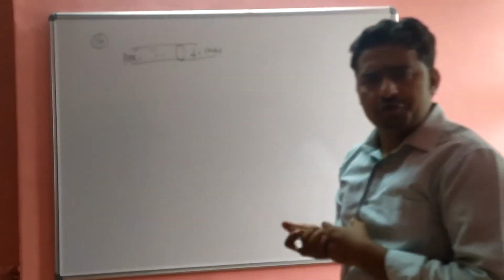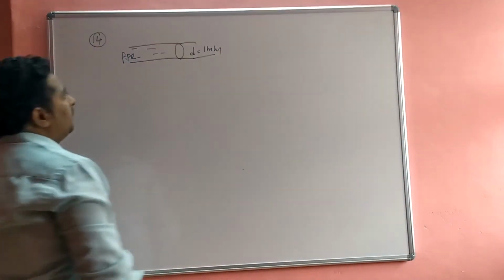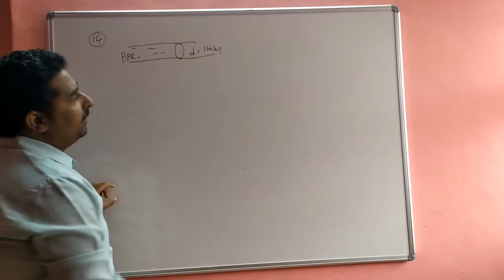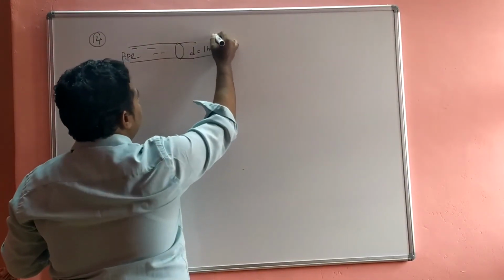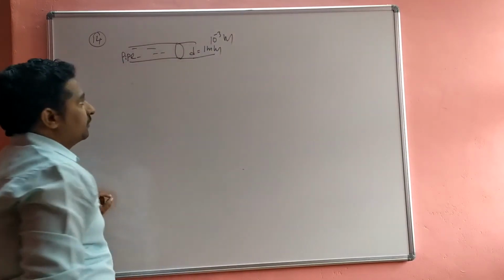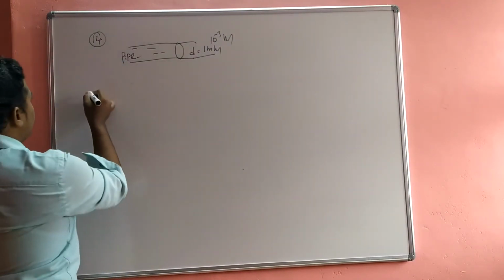Okay, the 14th question, this is a pipe. So the pipe, it is a gardener pipe. The diameter of the pipe is 1 mm. Converting to standard units, it is 10 to the power of minus 3 meter. Then the rate of flow of water is given.